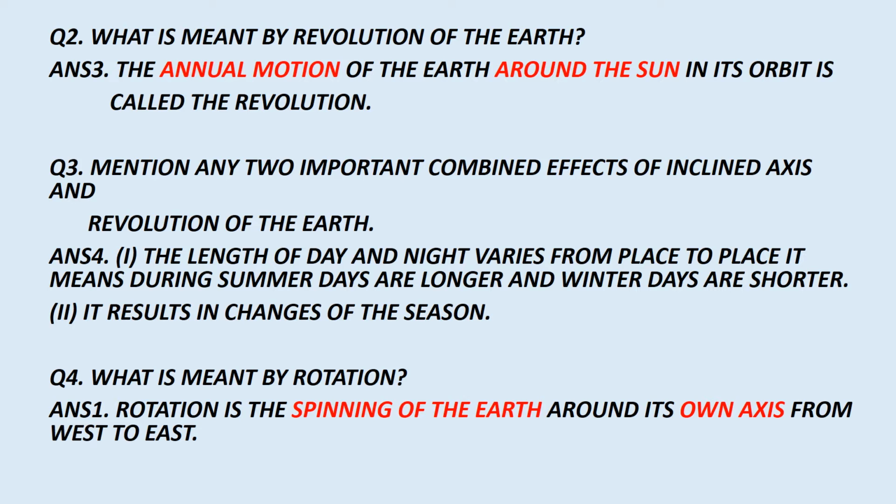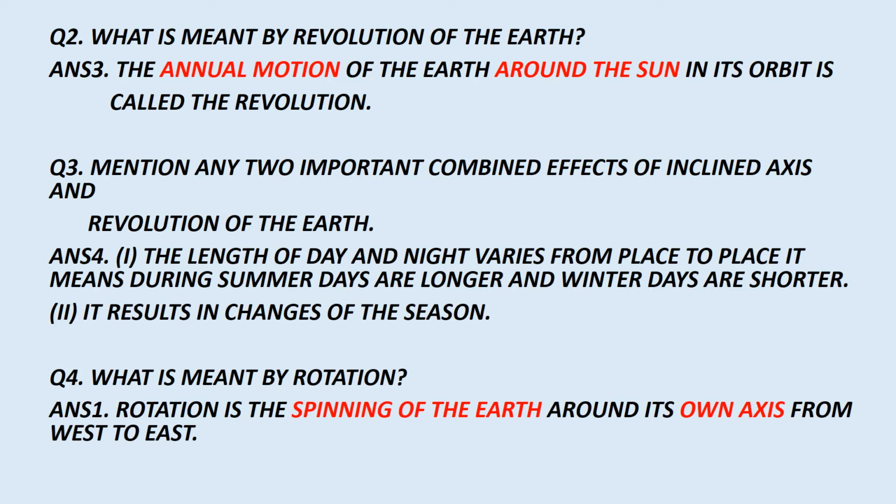Question number 3. Mention any two important combined effects of inclined axis and revolution of the earth. The length of the day and night varies from place to place. It means during summer days are longer and in winter days are shorter. Third, it results in changes of the season.